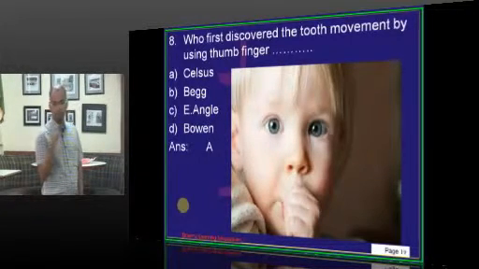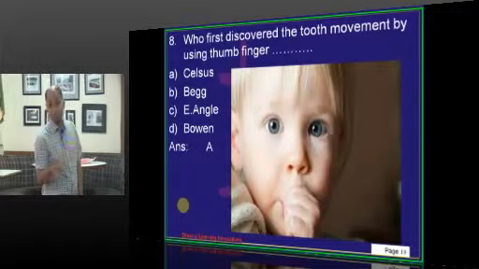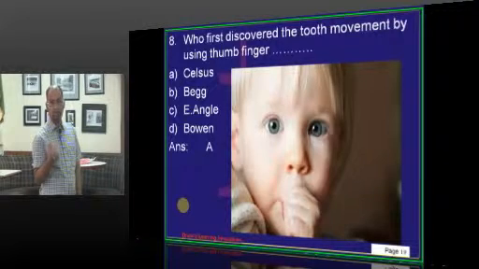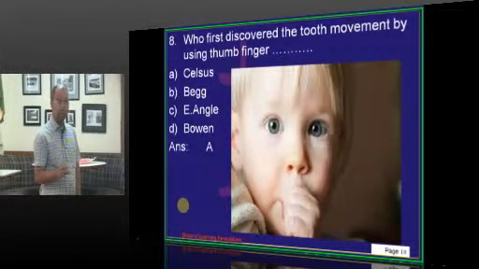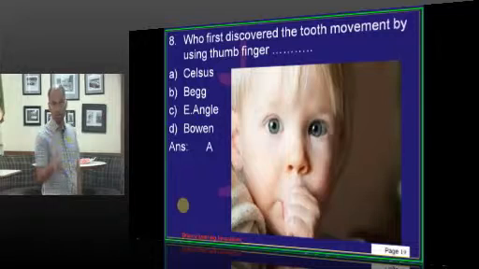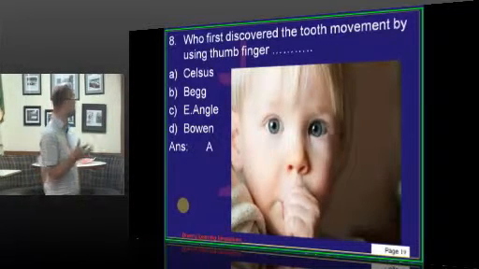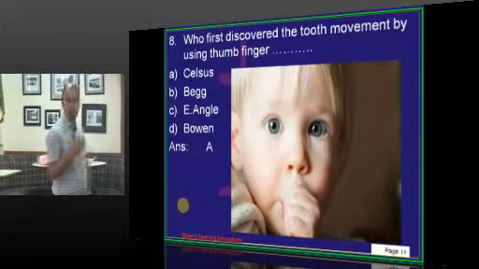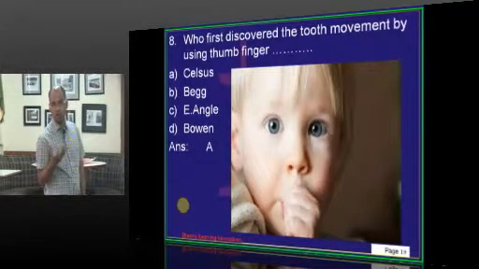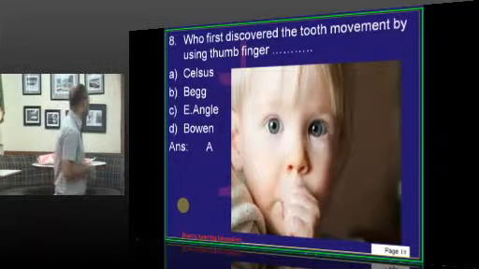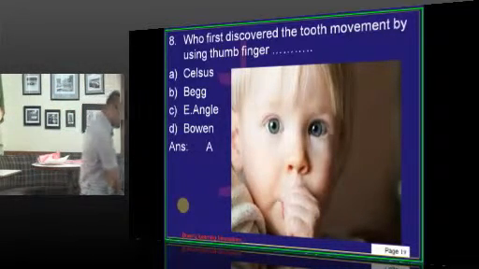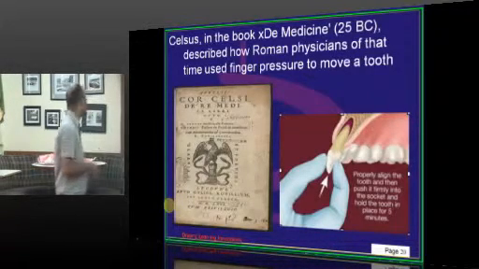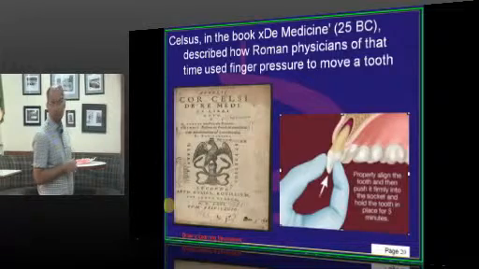If you place the thumb but it is not continuous, then hardly any tooth movement will occur. At the same time, the duration, frequency and intensity, with the magnitude of force, how much you are applying, are also important to cause tooth movement. So continuous application of a thumb for a longer period with a reasonable force causes tooth movement, and this was first discovered by Celsus. Celsus in his book described how Roman physicians used finger pressure to move the teeth.